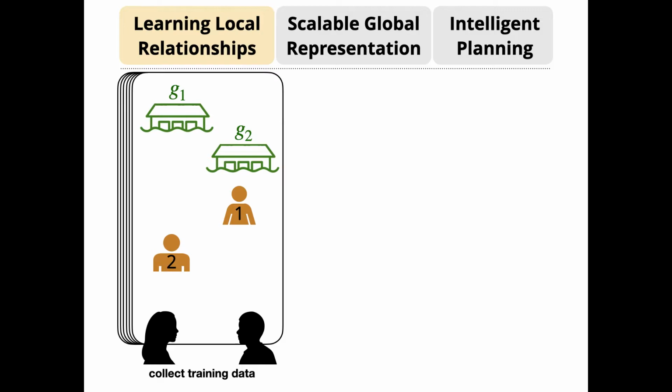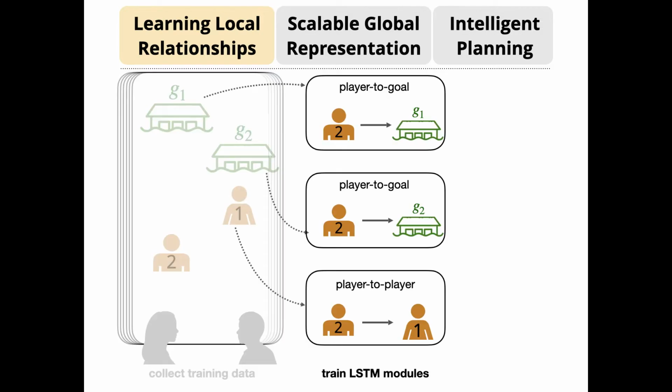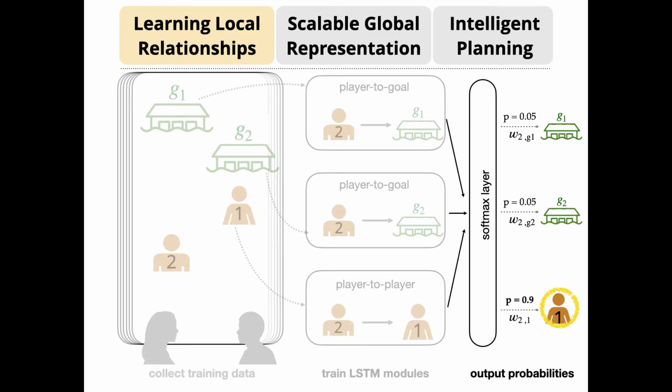Specifically, we created a game where we asked two participants to collaboratively arrive at an island. After recording their trajectories, we feed this data into neural network modules that are trained to predict the leader-follower relationships. So in this example, we're trying to predict who Agent 2's leader is. Finally, for each agent, we generate a distribution over potential leaders. This gives us a model that can predict pairwise leader-follower relationships.